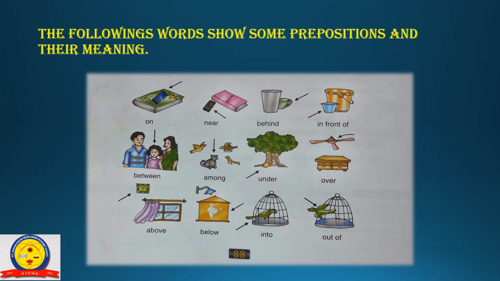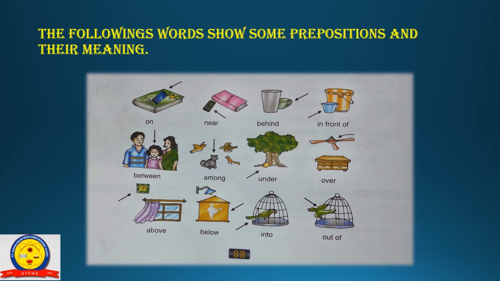Next is between. It is used to talk about two persons, places, things. We can say that a girl is between her parents. Next, among.